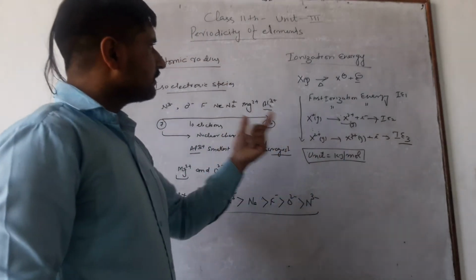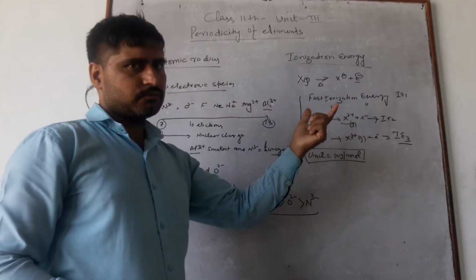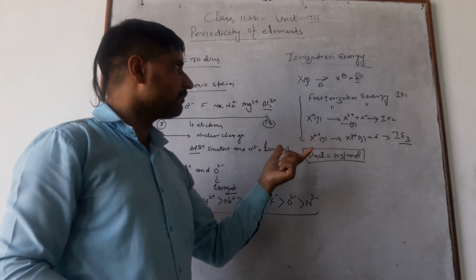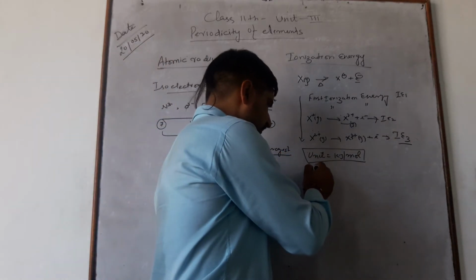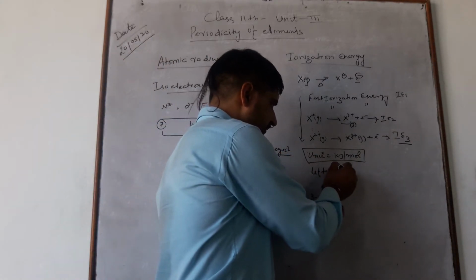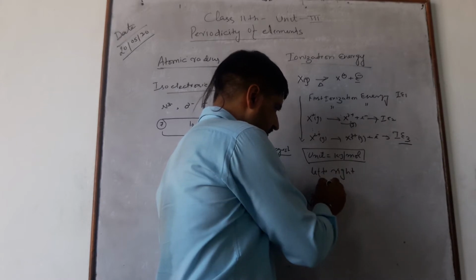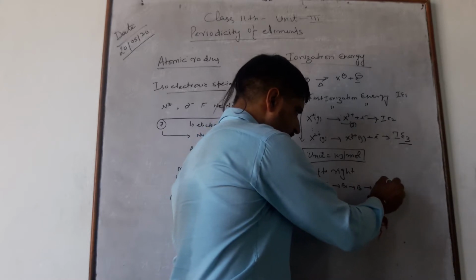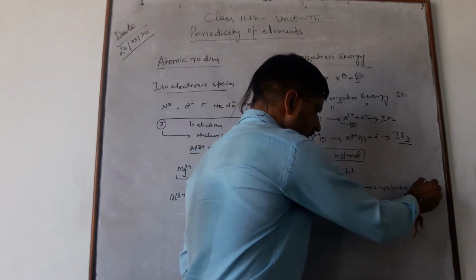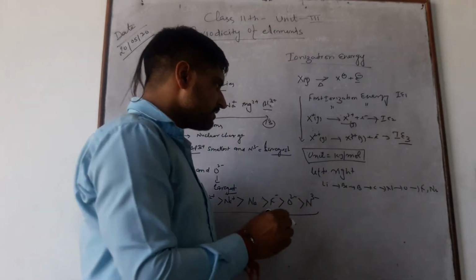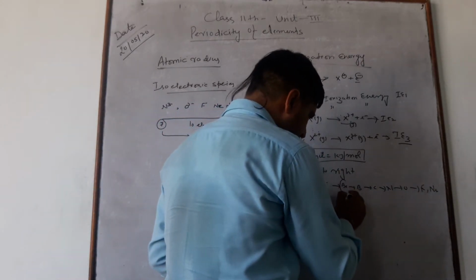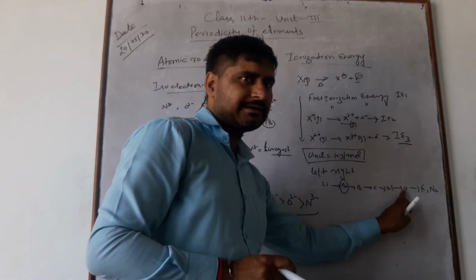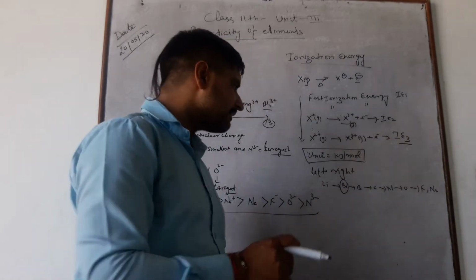Now, when we move along the periods from left to right, it means from lithium to beryllium, boron, carbon, nitrogen, oxygen, fluorine, neon, we find there is an irregular trend in ionization energy. The reason is that